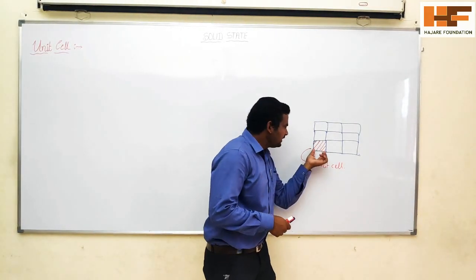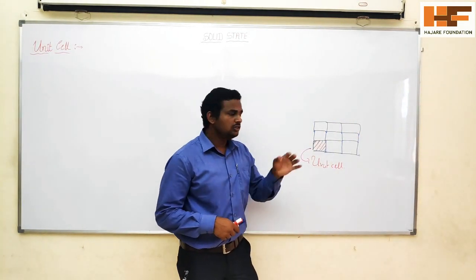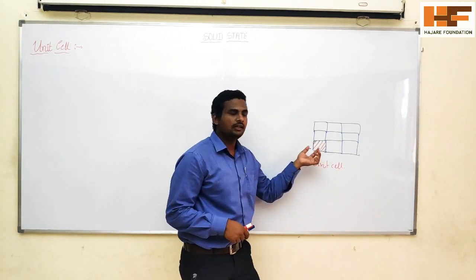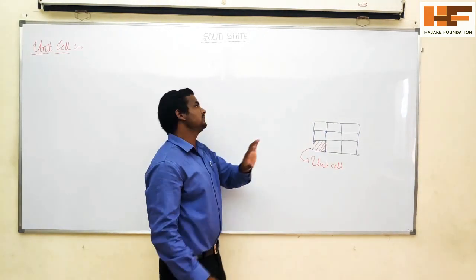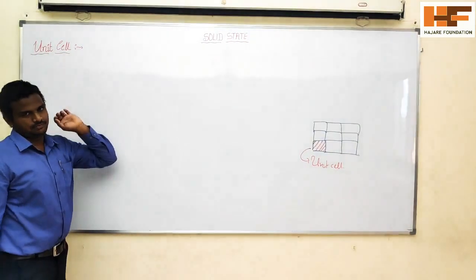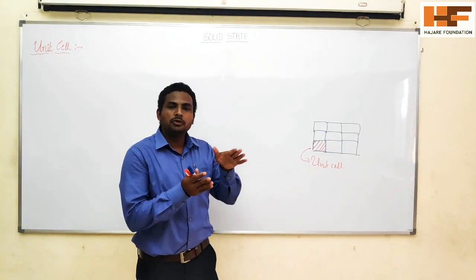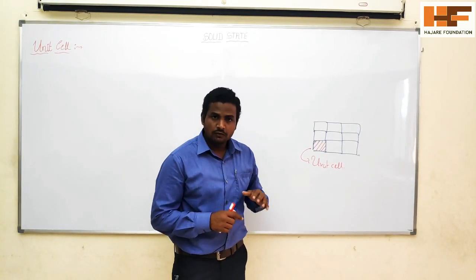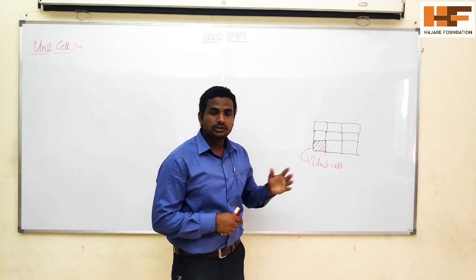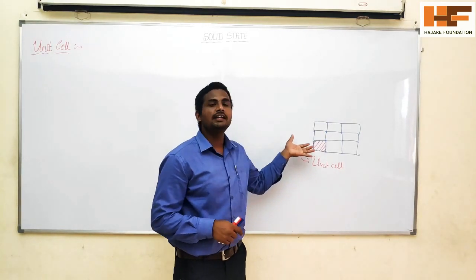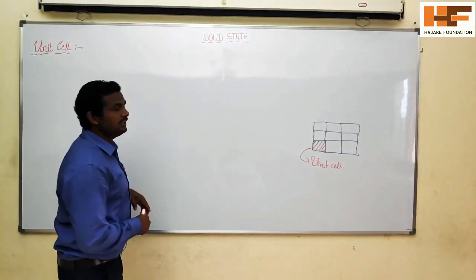Repeating unit means it can be arranged in all directions in three-dimensional space. So the smallest repeating unit of the crystalline solid is called a unit cell. Or it can also be defined as the smallest portion of a crystalline solid which, when repeated in all directions, gives the geometry of the entire crystalline solid. So this one we call a unit cell.